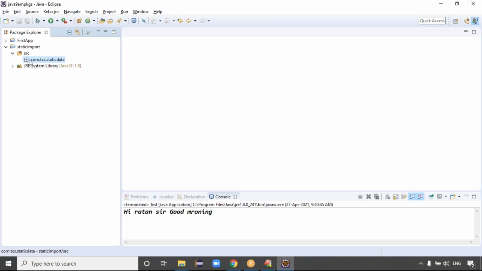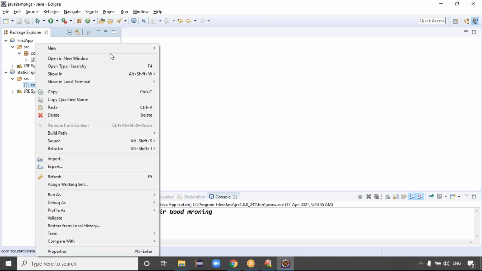Initially the package doesn't contain any data. Are you able to see the white symbol? But here you can see some brown color, because this package contains classes. If the package does not contain any classes, the color is white, showing that it's empty. Click on new.